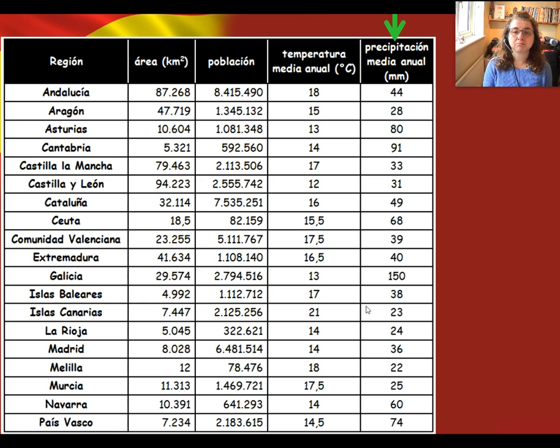And finally, our last column says precipitación media anual, and it's measured in millimeters. So we know that media anual is annual average, and precipitación is the rainfall. Okay, and so rainfall is measured in millimeters. This shows you the average annual rainfall measured in millimeters.